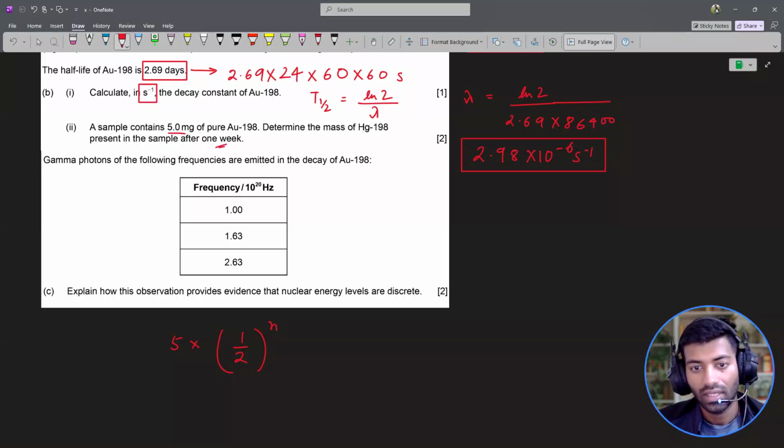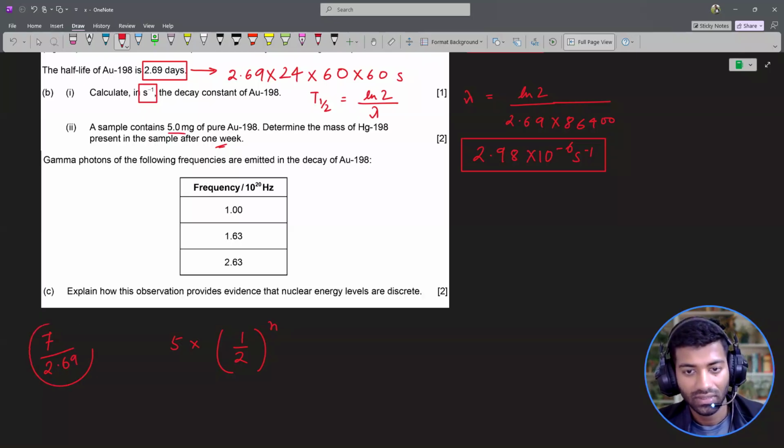So a week has got 7 days, and we've got 2.69 days of half-life. So 7 over 2.69, that will give me the number of half-lives. I can just substitute this for n, and that will give me 5 times 1 over 2 raised to 7 over 2.69.